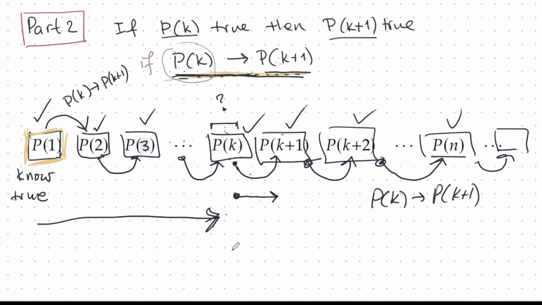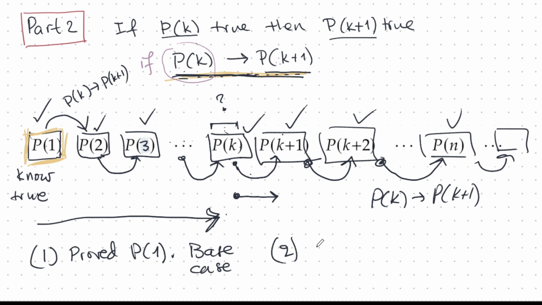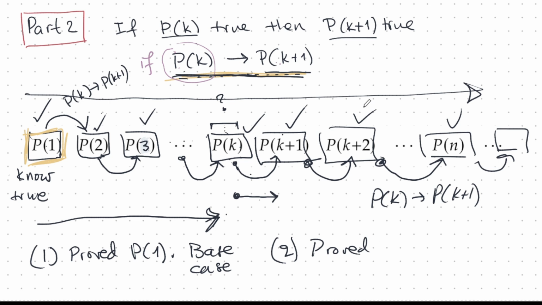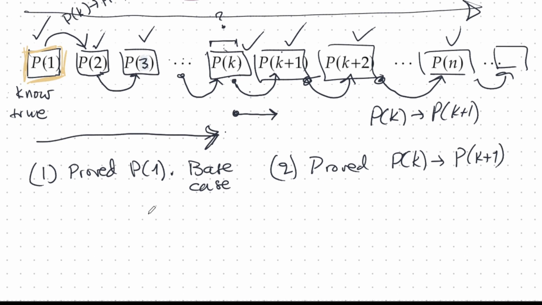So what did we do here? Well, we proved two things. We proved, one, P1. This is called the base case. And two, we needed the machine that moves along all the natural numbers. We needed to prove this. We assumed that this is true, so we assume we proved it somewhere: pk implies pk plus 1. Okay, so that's how induction works.